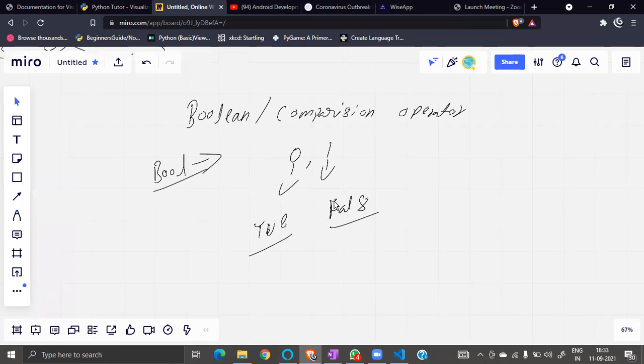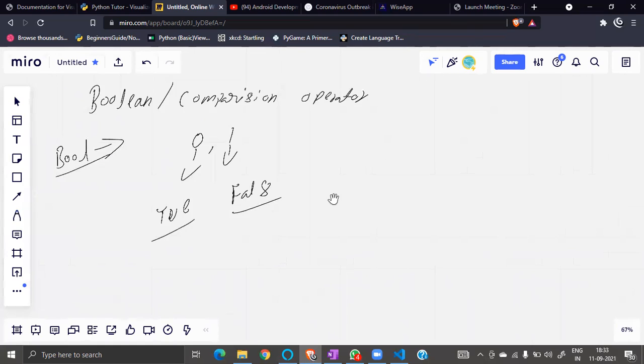Let's see. For this, we need a condition, right? Suppose I write a condition. I forgot to tell you one more thing. There is something called the equal to operator. The equals operator is for telling that it is equal to. We are not assigning, we are checking if it is equal to 5.